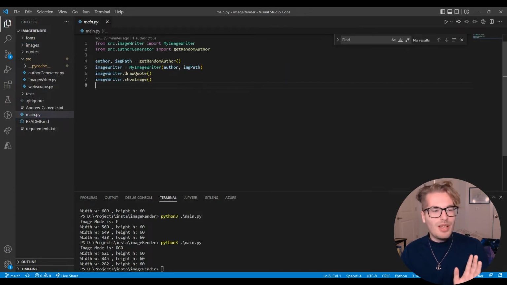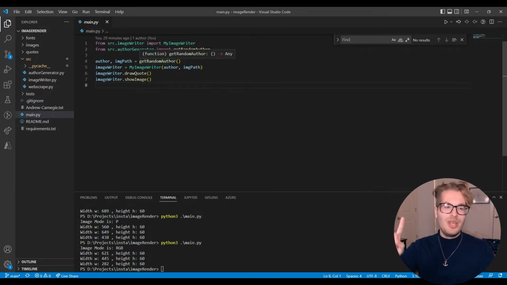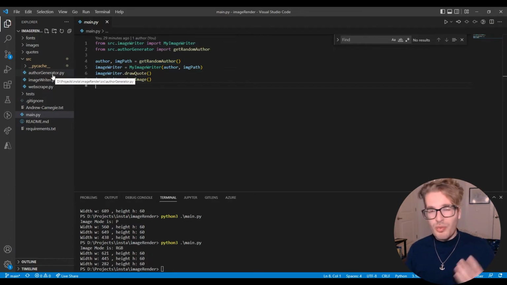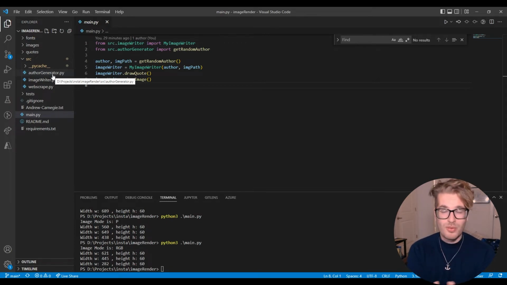At a main level, all we're doing is getting a random author and getting a quote and drawing a quote on an image. And a lot of the logic is going to be pretty basic. We're talking about just getting a random object in a list. There's going to be some Beautiful Soup that's used for the web scraping part to get those quotes dynamically. But what I want to concentrate on is how do you programmatically write on top of images and edit images to begin with.